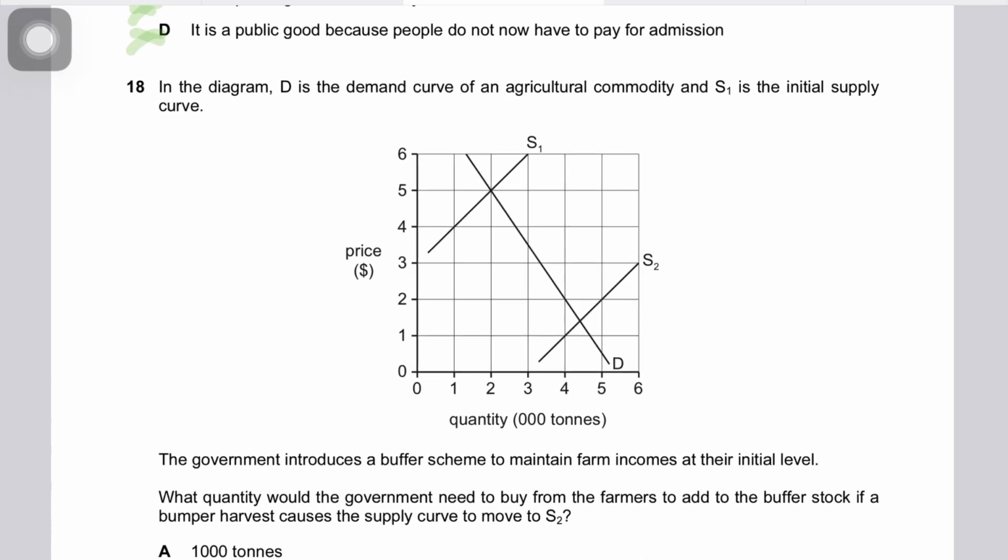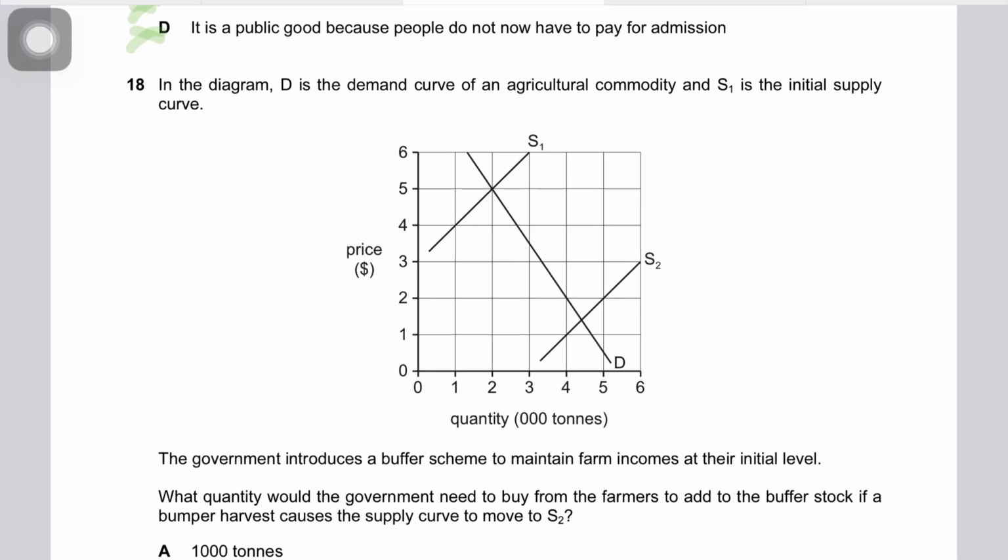Question number 18, a very much repeated question. I'll help you understand the logic, because students usually find this MCQ difficult. It shows the demand curve and supply curve S1 for an agricultural commodity. The government introduces a buffer scheme to maintain farm incomes at their initial level. So what is the income right now? Income is simply revenue for farmers, which is price times quantity: $5 times 2,000 tons, so $10,000 of revenue is being earned at this price. Now the government has said that it will maintain your $10,000 revenue.